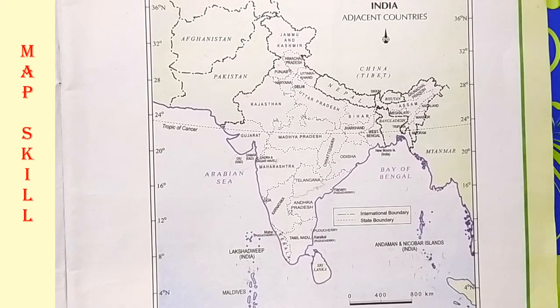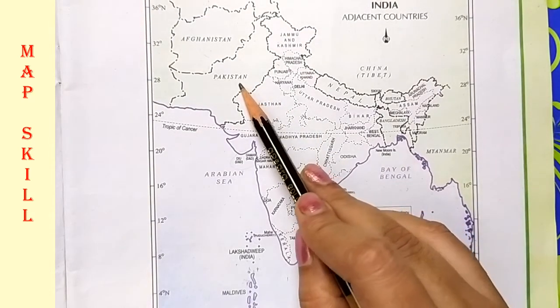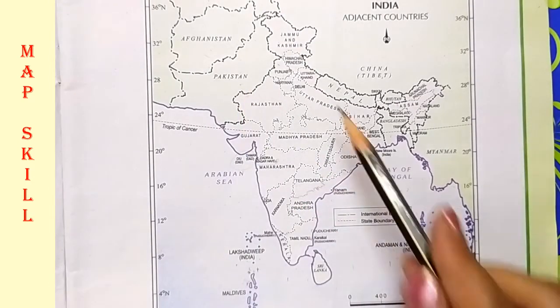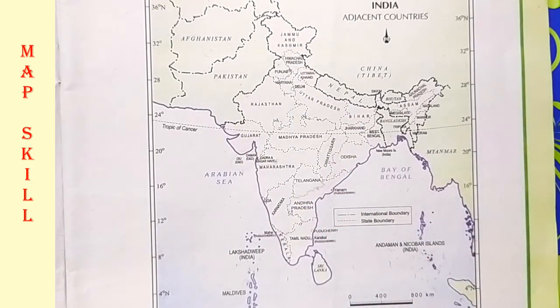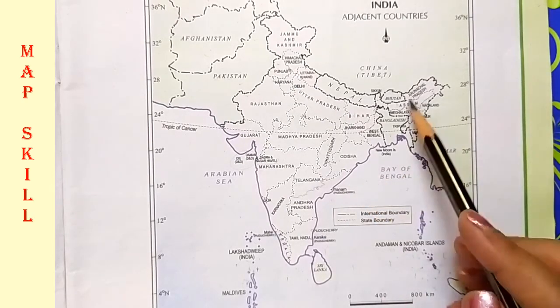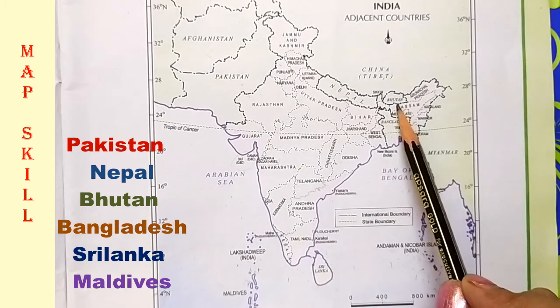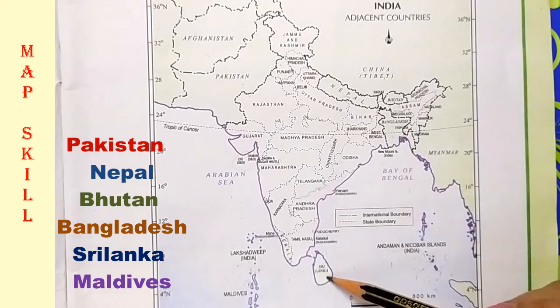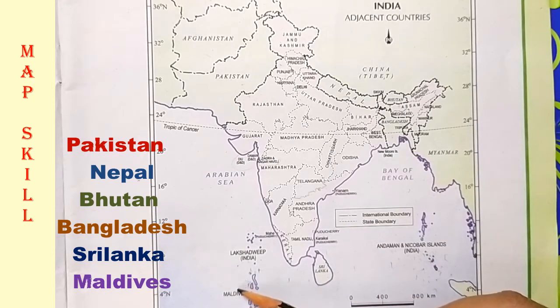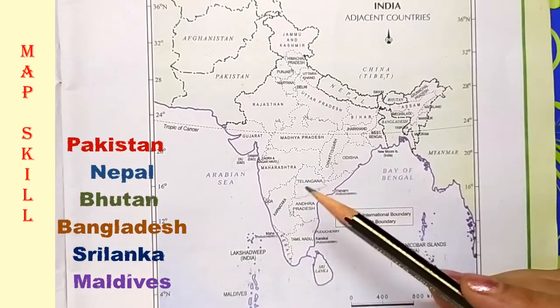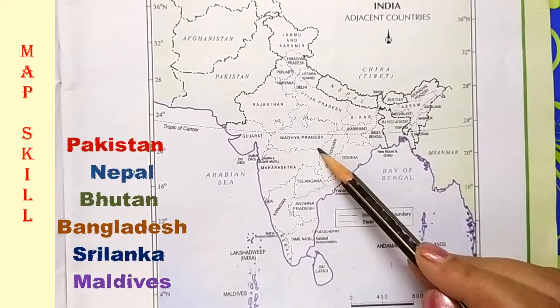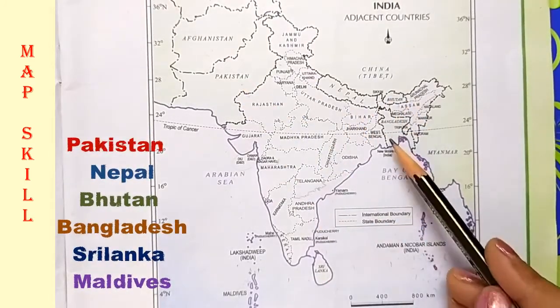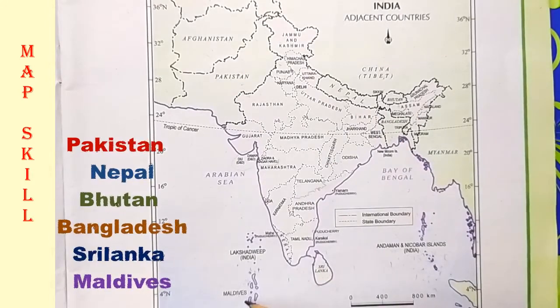So the countries which make up the Indian subcontinent are Pakistan on the northwest side, then India is the core. Then next, Nepal on the north side, Bhutan on the northeast side, Bangladesh on the east side, Sri Lanka in the southern portion, and Maldives on the southwestern side. I am going to repeat the countries constituting the Indian subcontinent: India, Pakistan, Nepal, Bhutan, Bangladesh, Sri Lanka, and Maldives.